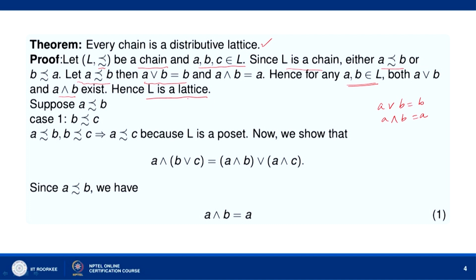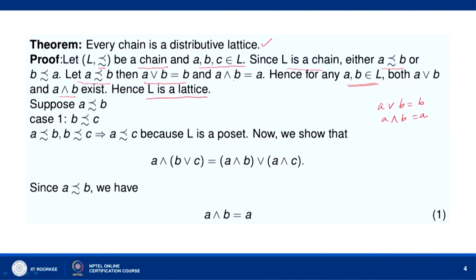It becomes a lattice if you take any two elements A, B belonging to L, then GLB of A, B and LUB of A, B belong to L. So, here we find that LUB of A, B, that is A join B, and GLB of A, B, that is A meet B, belong to L. Therefore, L is a lattice.